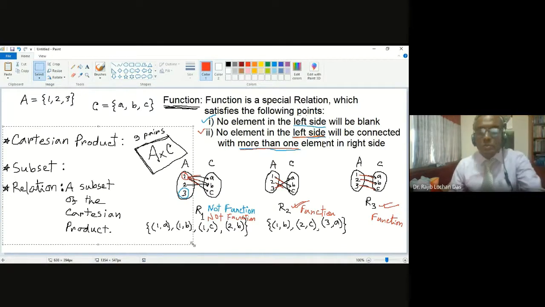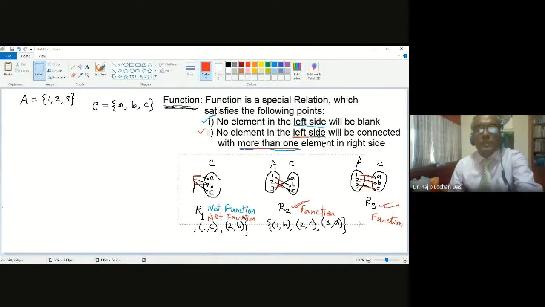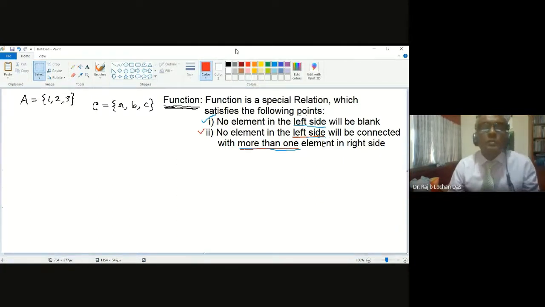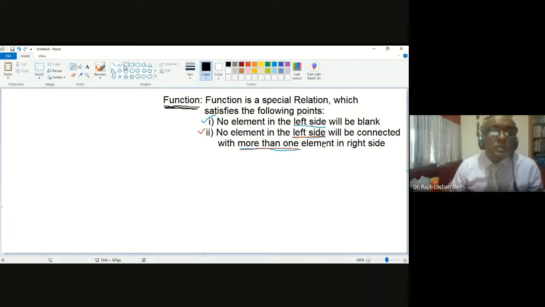Is that okay now? Do you understand? Now I am showing some examples quickly. Let me take the same examples here. One is 1, 2, 3, and the other is X, Y, Z. I am now giving examples of the types of functions.